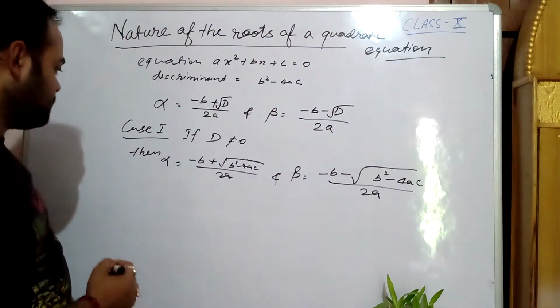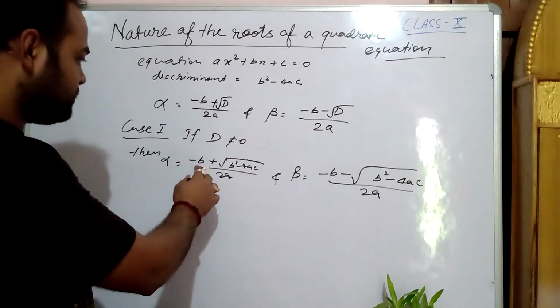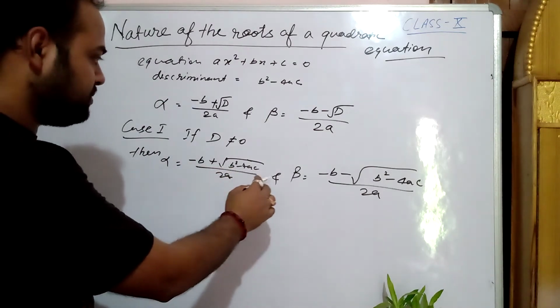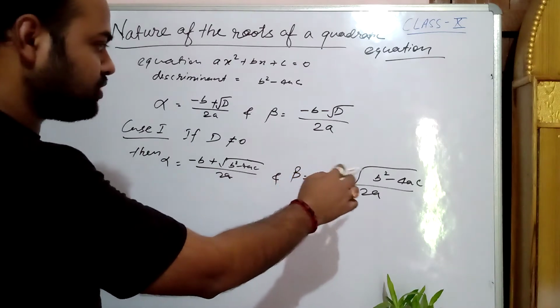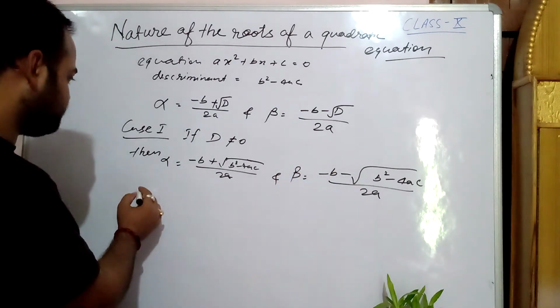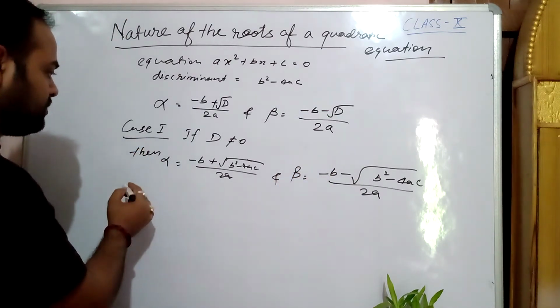Okay, alpha is equal to minus b plus root under b square minus 4ac by 2a, and beta is equal to minus b minus root under b square minus 4ac by 2a. This is case 1.